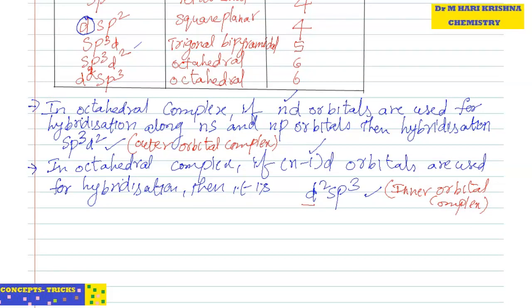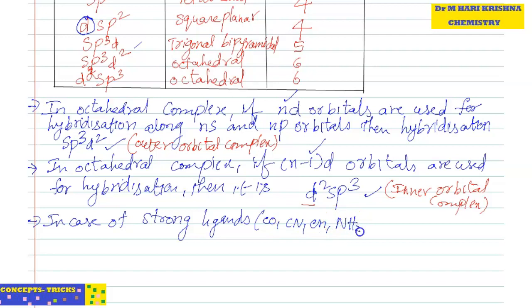Next, in case of strong ligands. What are the strong ligands? CO, CN, en, NH3.